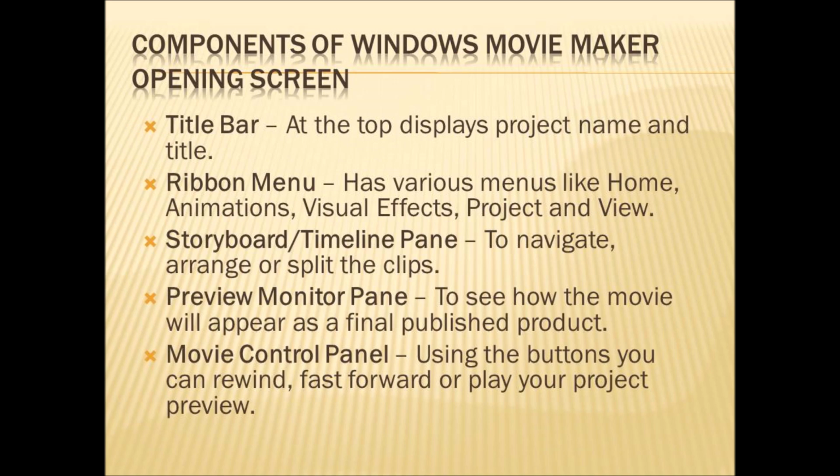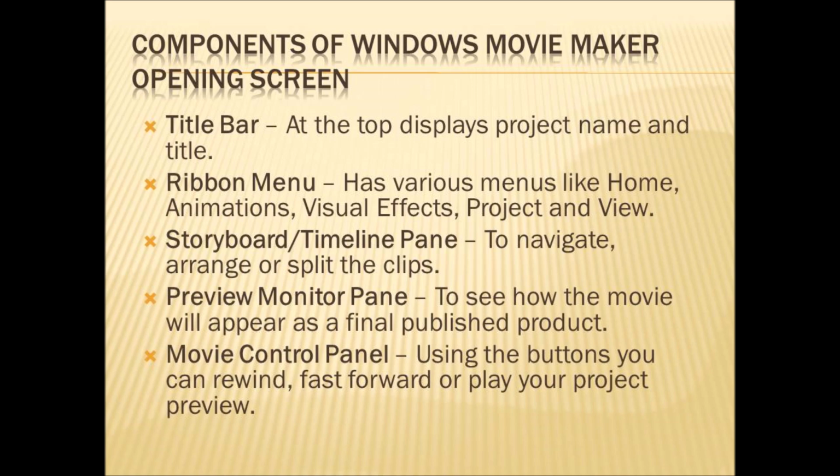Now we will see the components of Windows Movie Maker opening screen. What are all the components that are available while opening your screen of the Windows Movie Maker? First one is title bar. At the top, it displays the project name and title. The title bar is used to display the project name of your project and the title.